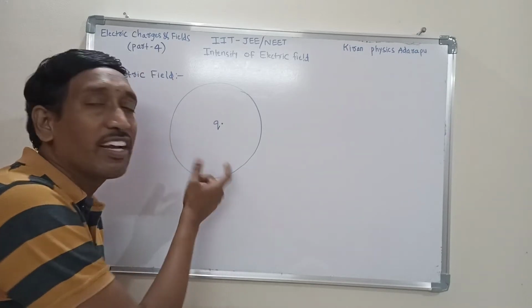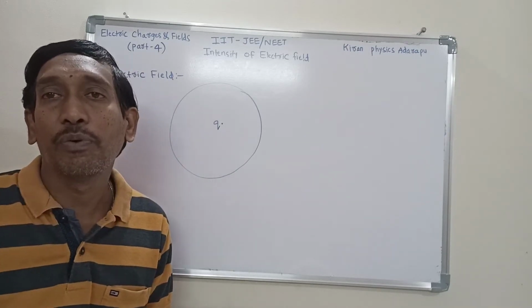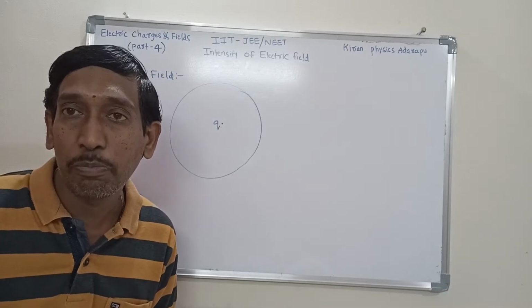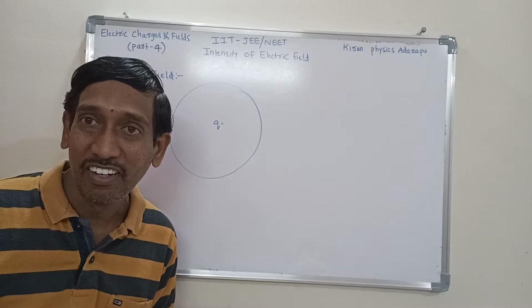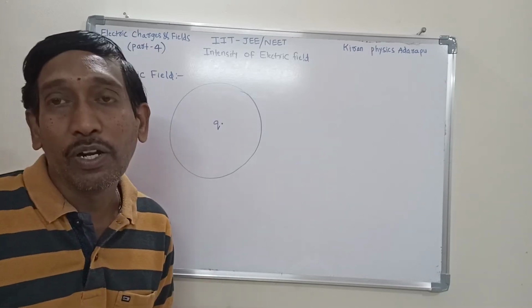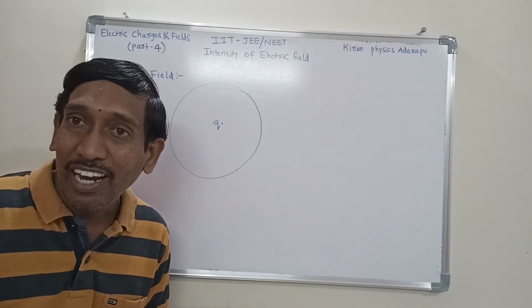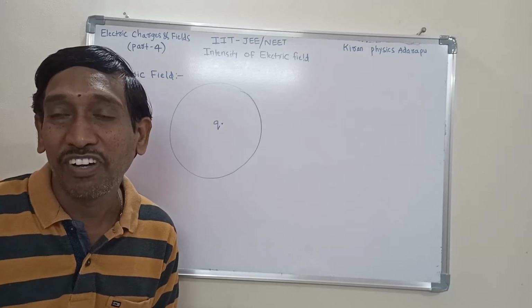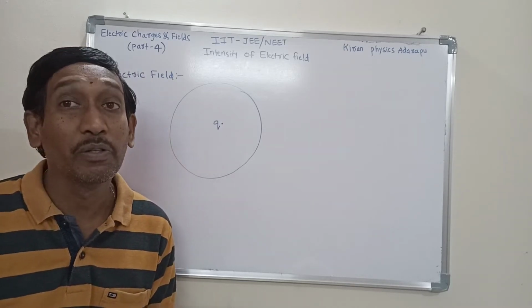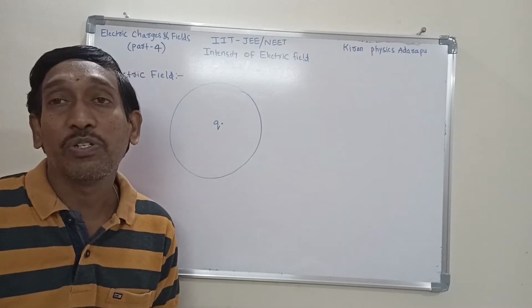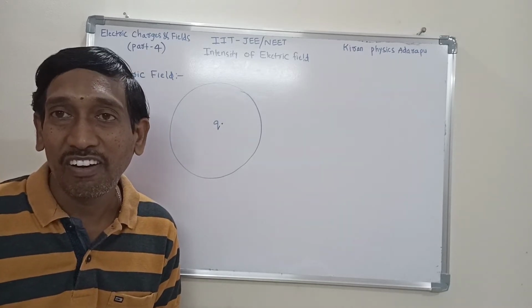Within this region, an electrical force or electrical effect is experienced on any other charge. So how to understand, is it electric field or not? Is it visible, students? It is not visible. How can we understand whether it is electric field or not?